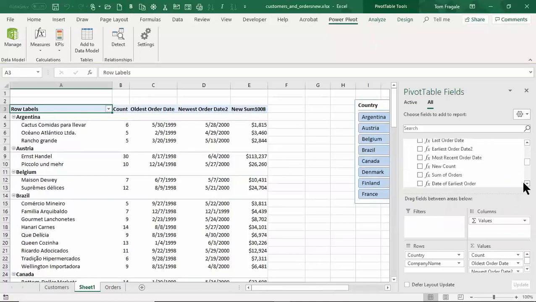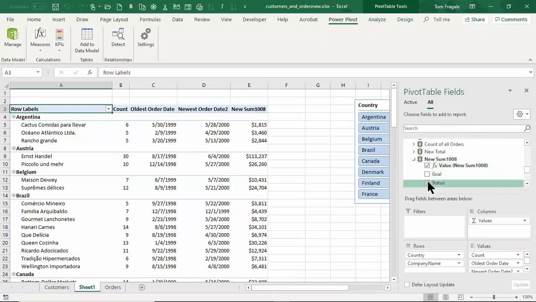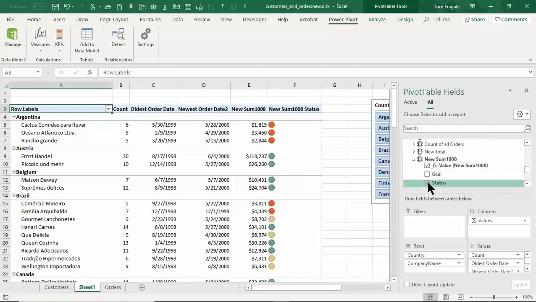The measures and the KPIs appear down here at the bottom. There it is. So I'm going to expand that KPI, and I'll pick the word status, and look what happened. The ones that are red are less than 5,000. Green is above 10,000, and then the yellow is between 5 and 10. So let's try those steps again.